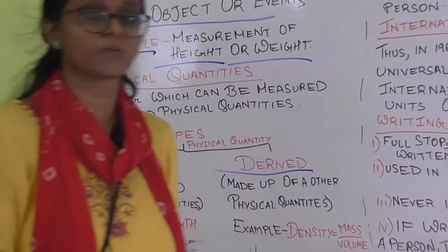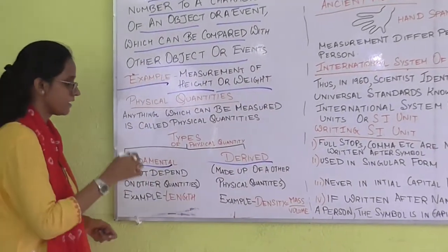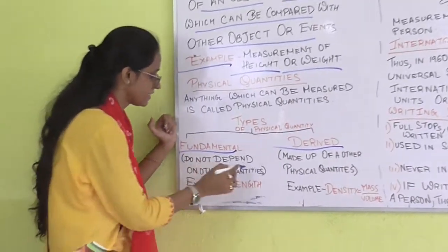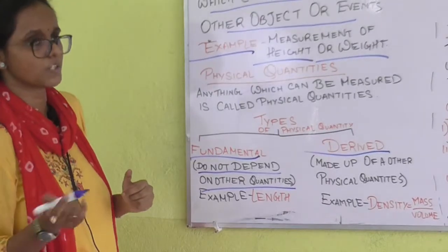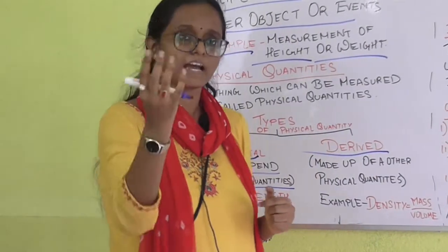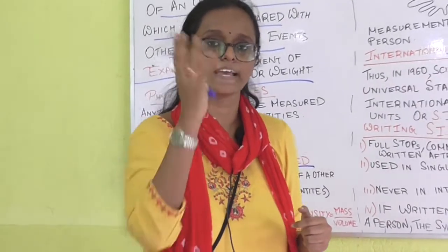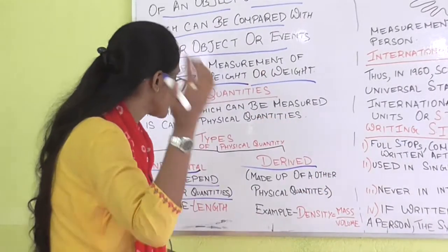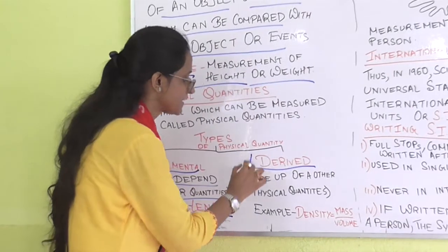This is one of the important questions that are asked in the examination. What is the difference between fundamental and derived? A fundamental quantity does not depend on other quantities, meaning it is singularly enough to express itself. What is an example? Length.